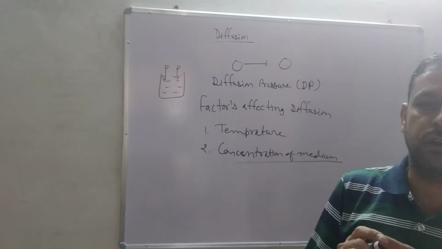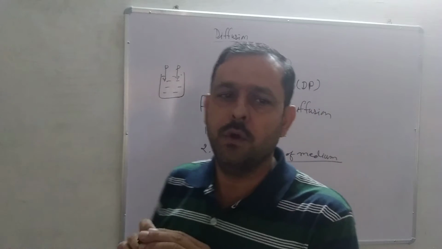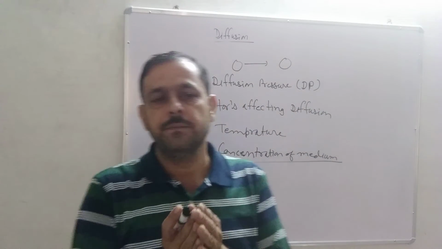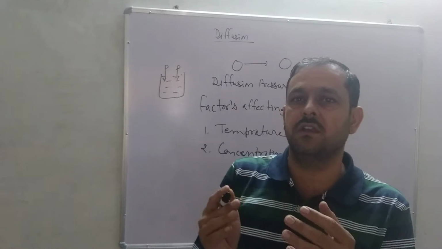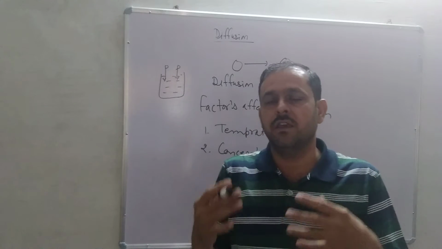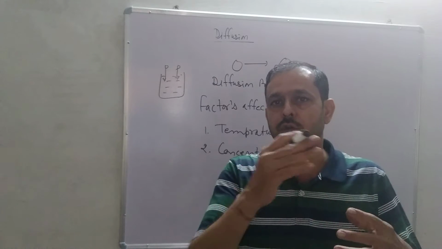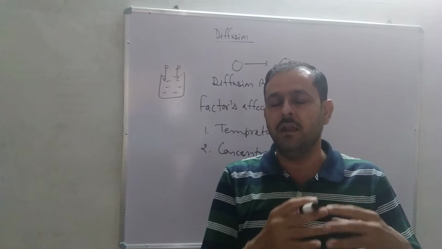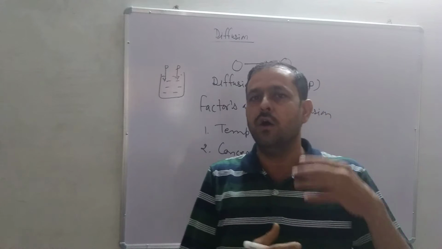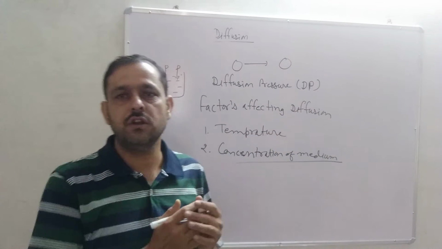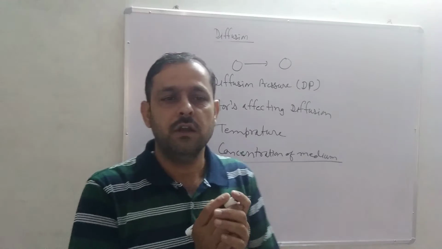On increasing the concentration of medium, the rate of diffusion decreases. On decreasing the concentration, the rate of diffusion increases. Means in a solid, if the concentration is higher, the diffusion rate will be lower; in a liquid the diffusion rate is higher than that, and in a gaseous medium it is the highest. So concentration of medium also affects diffusion.